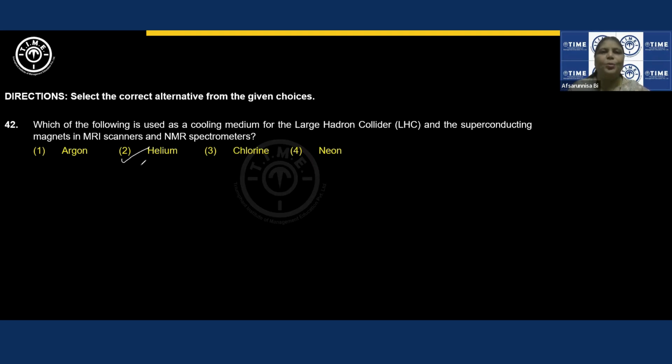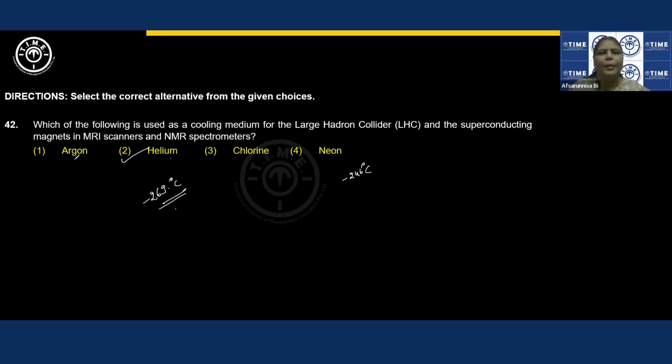We are supposed to use an element with the lowest boiling point. Helium is approximately minus 270, the correct value, if you want to write, 269 point something degree centigrade. This is the boiling point of helium. If you go for neon, this will be around minus 246 degrees centigrade. Very near, but helium is the least one, right? That's why we prefer helium.